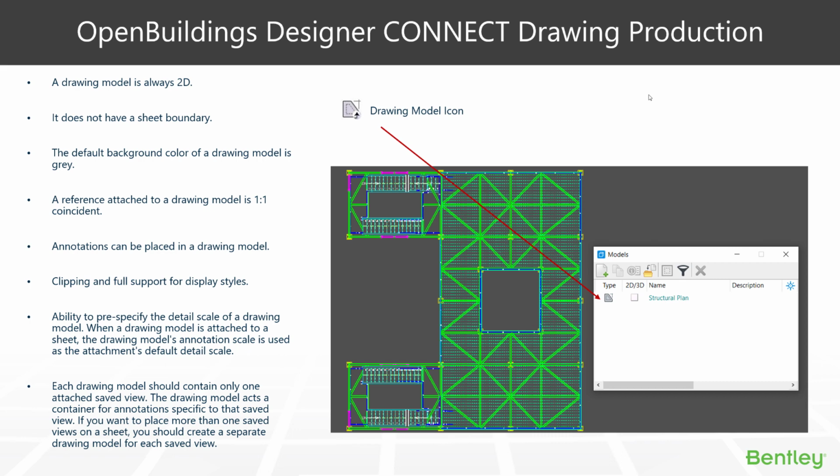Yes, you may have multiple drawings on a sheet, but try for a bit of order and organization, using those settings to keep one save view per drawing model, and then you can collect them together in the sheet later on.